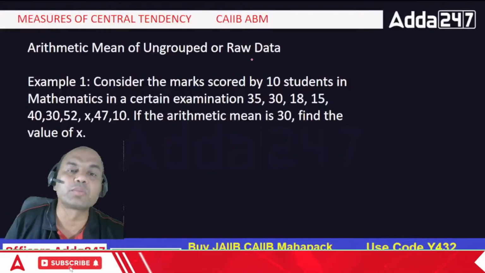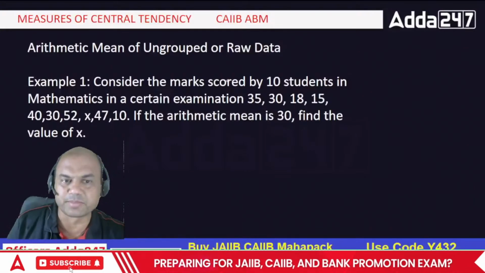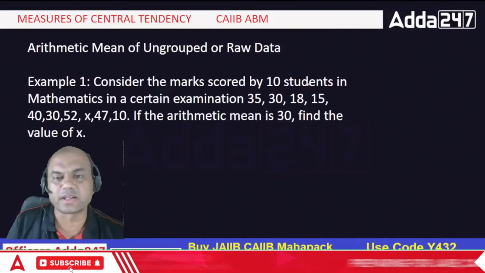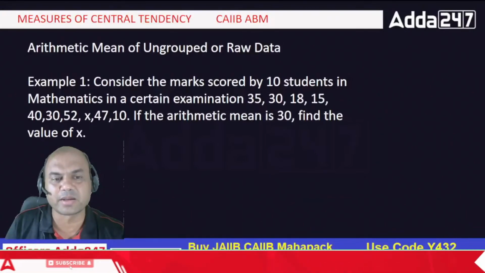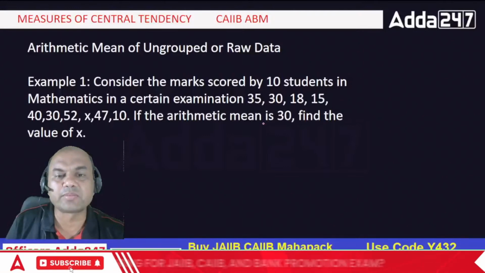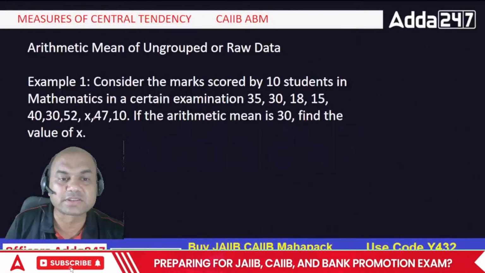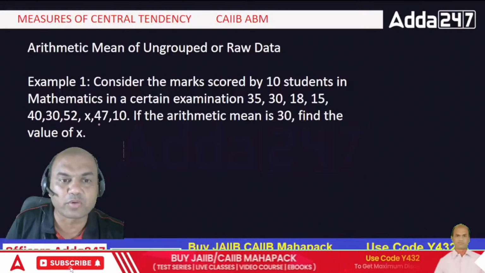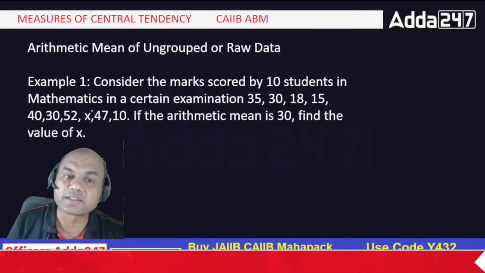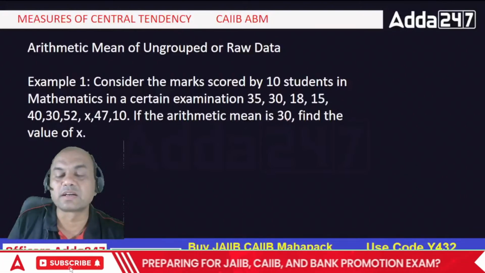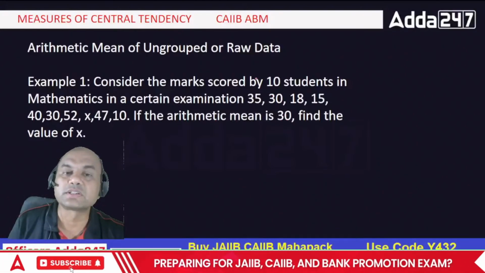Arithmetic mean of ungrouped or raw data, let's see this example. Consider the marks of 10 students in mathematics in a certain exam: 35 and so on. If the arithmetic mean is 30, find the value of x. See, there is something x over here. I don't know the number x and I have to find this number. How do I find this? I know the arithmetic mean is 30. So how do I solve this?